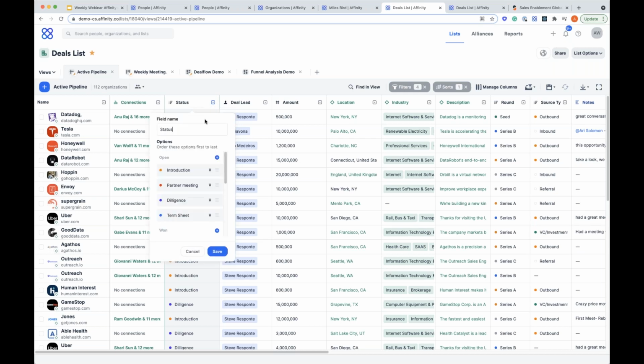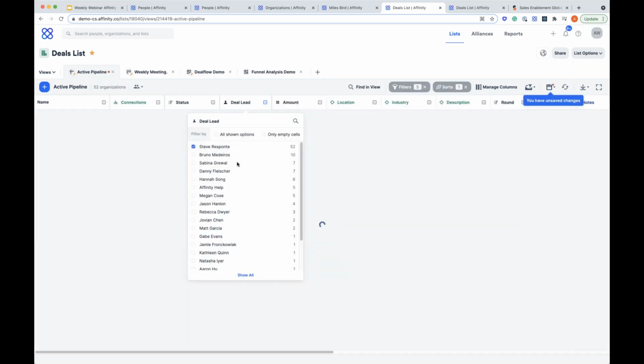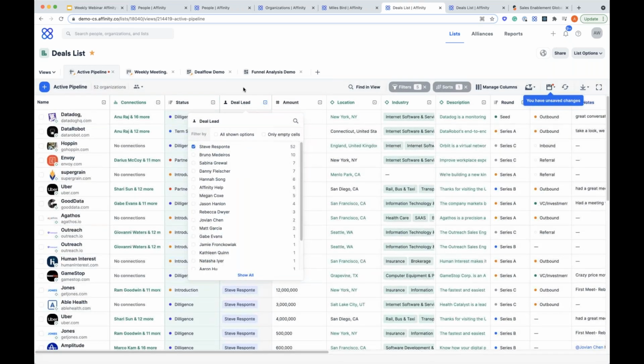You can always edit these statuses if you wanted to. So you can change this if you wanted to make a quick change, rearrange the order, anything like that. We give you the flexibility to work for what your business process is, what your team's vernacular is. So it's really personalized and customizable to you. You're obviously able to assign ownerships or deal leads. And maybe, if I'm Steve here, I want to come in and I want to filter and just see my deals. It's really easy to do that quickly and on the fly.